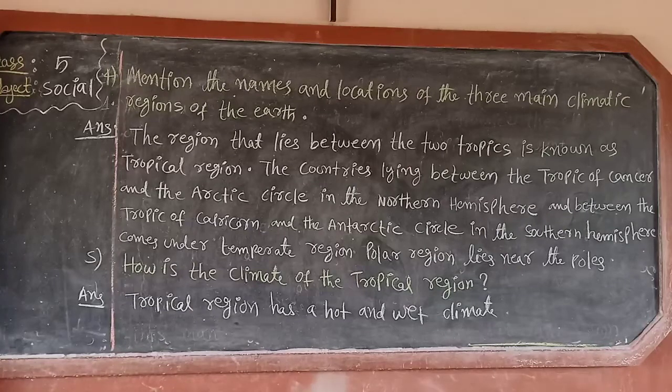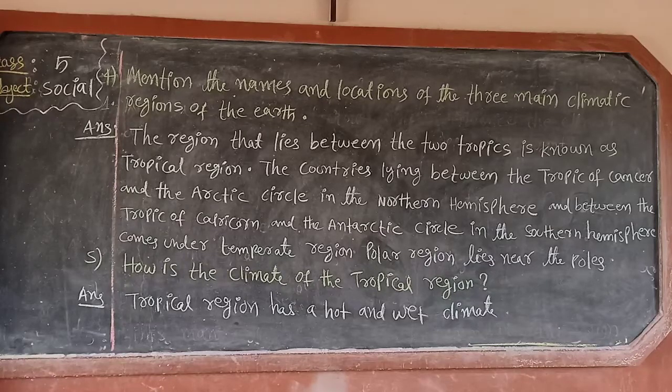Mention the names and locations of the three main climatic regions of the earth. Now look at the fourth question. Fourth question answer. Actually fourth question meaning is mention the three climatic region names and where they are located. Okay? It means what is the area of the climatic regions.